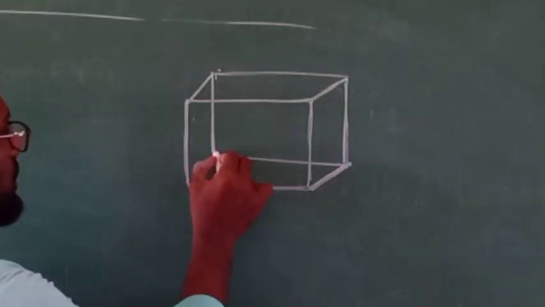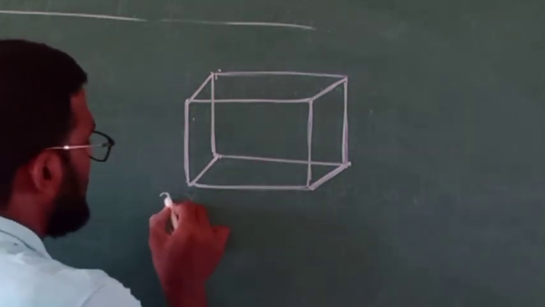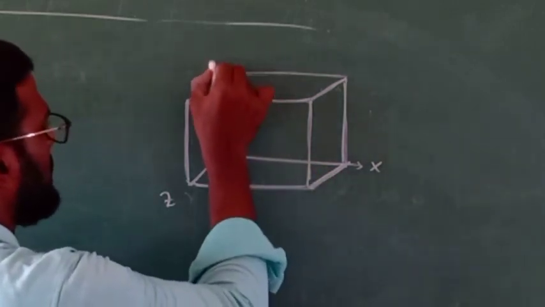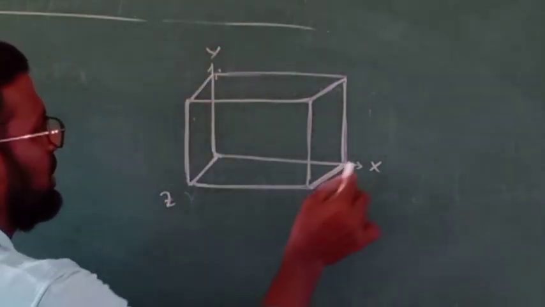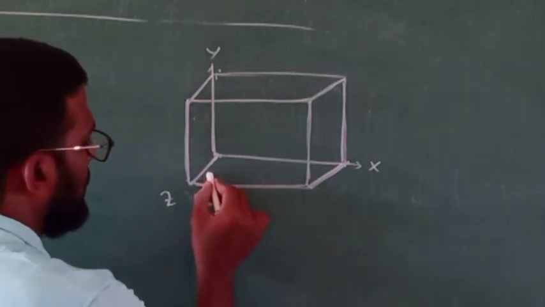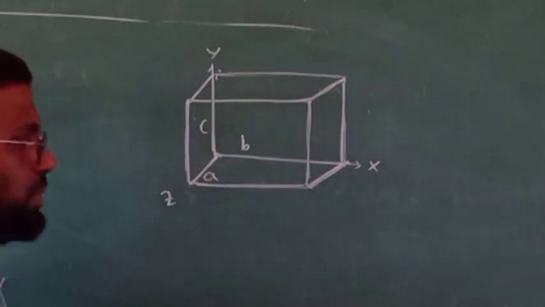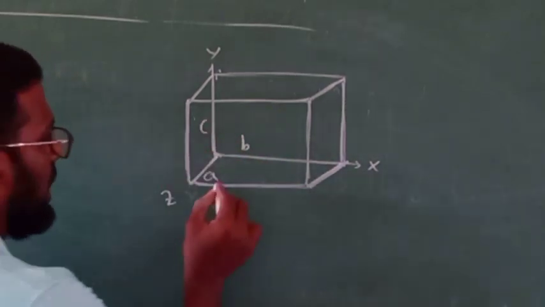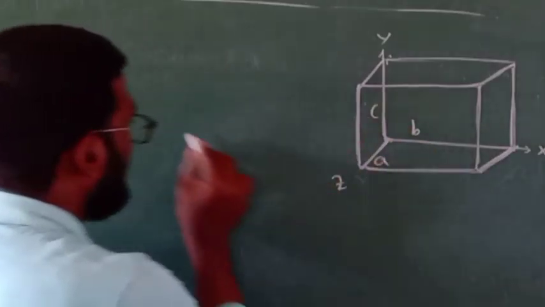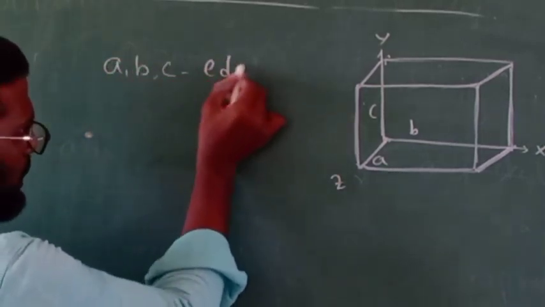So here, this is one edge which represents one axis. Let it be the z axis. This edge represents the x axis. This edge represents the y axis. That means it is a three-dimensional arrangement. Here I am going to take three parameters A, B, C, and the angles between these three parameters. Actually, these three parameters A, B, C represent the edges of the unit cell.